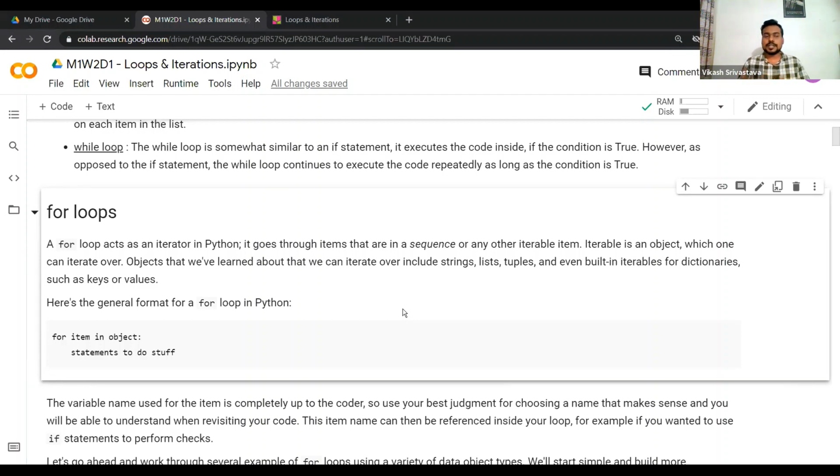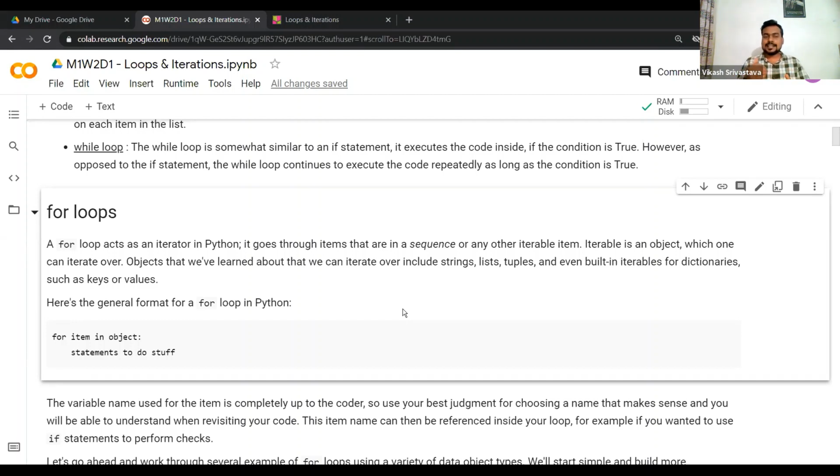So an iterable is an object which one can iterate over, right? So it's a very straightforward definition. Essentially, to iterate is to just go over each of those elements in a proper fashion, in a proper sequence, right? The objects that we have learned about that we can iterate over include strings, lists, tuples, and in fact you can do this for dictionaries too, right?